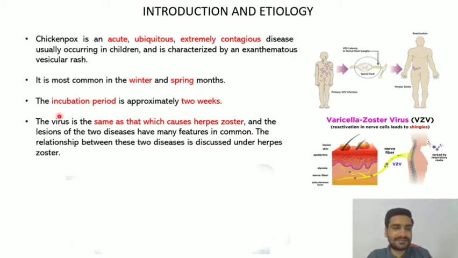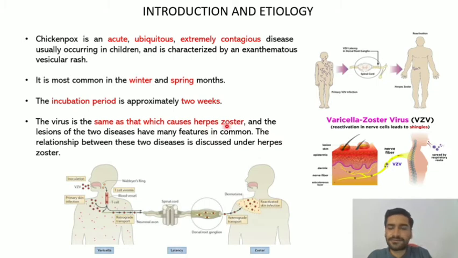And next, the virus is the same as that of herpes zoster. I have already explained. The virus is going to be the same, only the difference is primary infection leads to chickenpox, secondary reactivation leads to herpes zoster, and the lesions of the two diseases have many features in common.